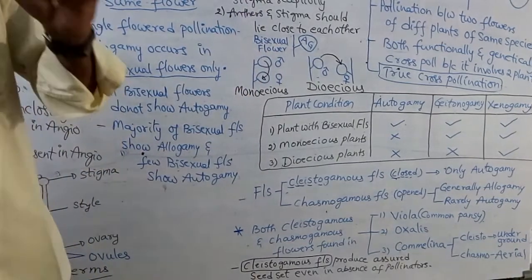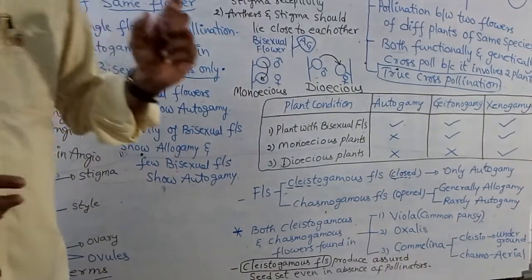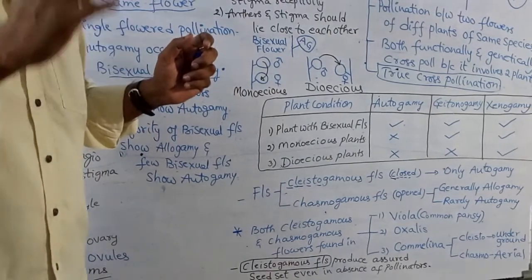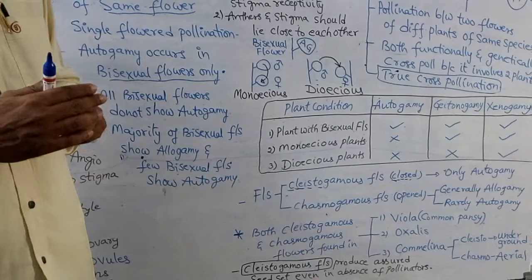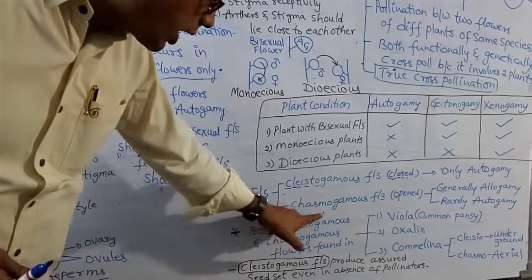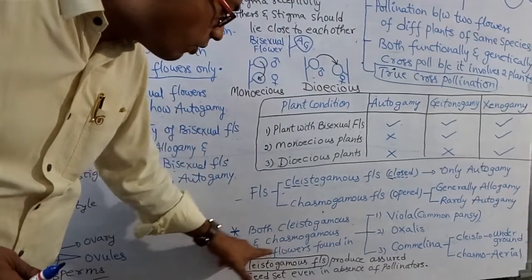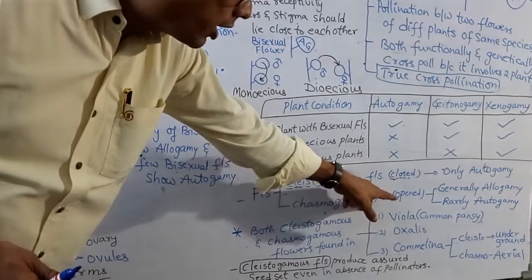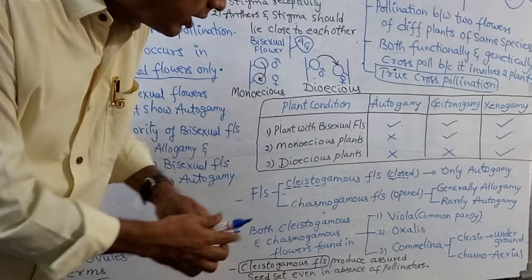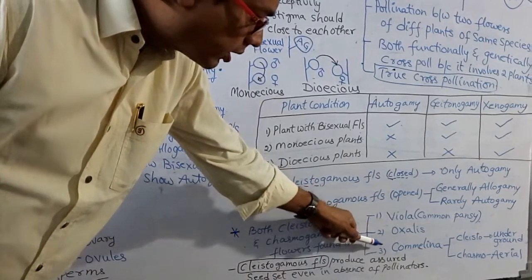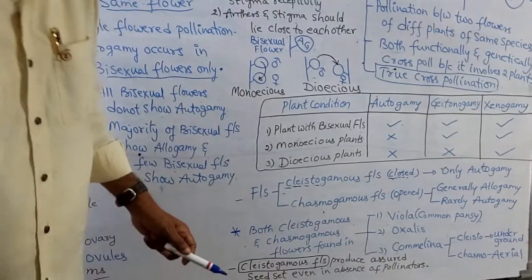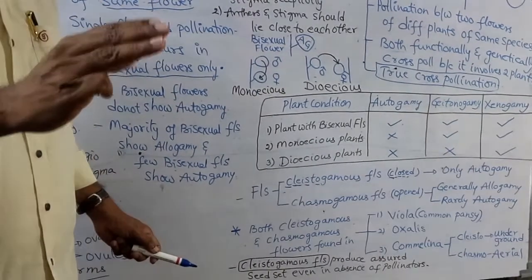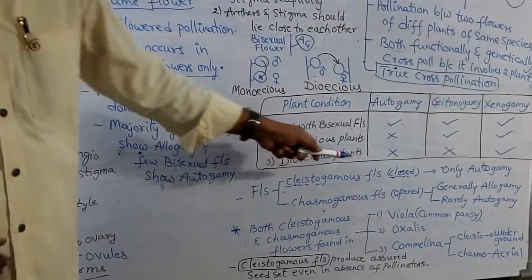But a few plants have both. What are they? Both cleistogamous and chasmogamous flowers are found in Viola, commonly called common pansy, and Oxalis. Third one, Commelina.